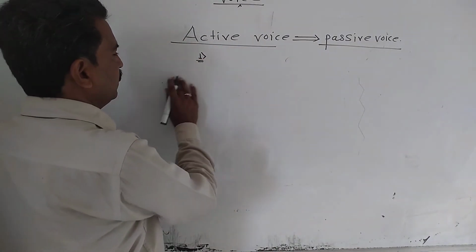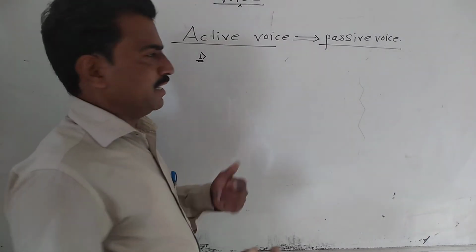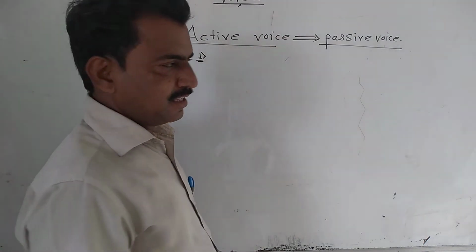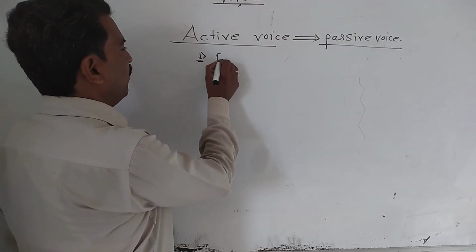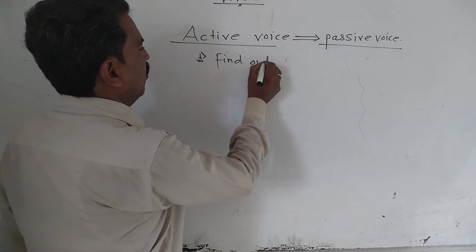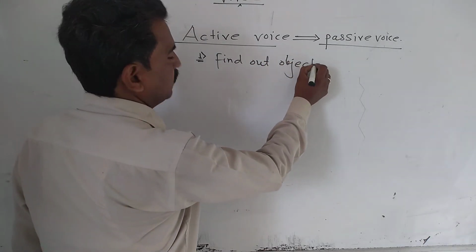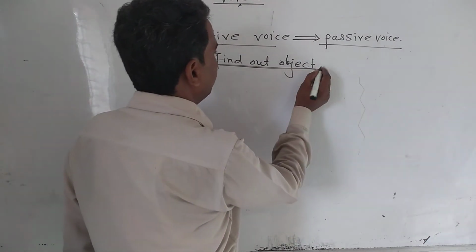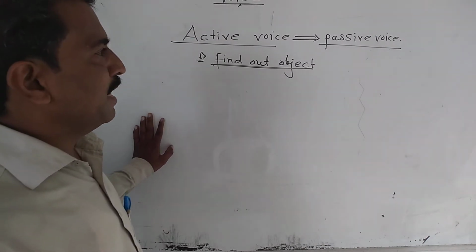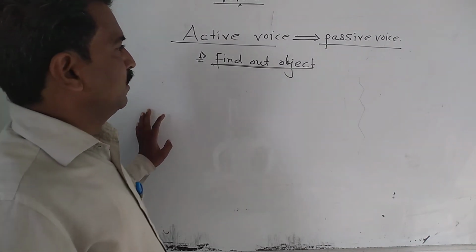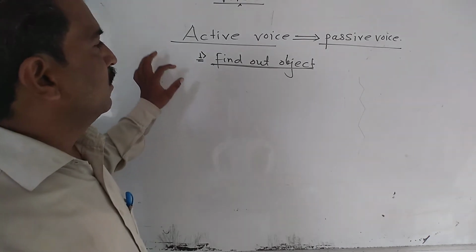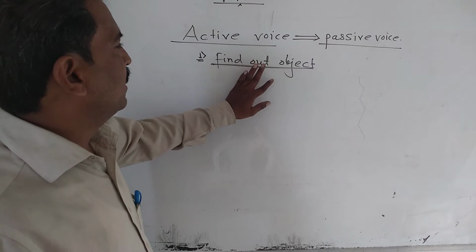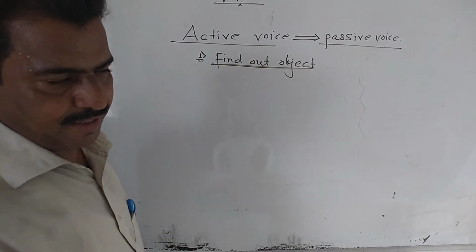First, we have to find out the object in the given sentence, that is, the active voice. First of all, find out the object. Whenever we make a passive voice sentence, first of all we have to find out the object in the given active voice sentence.